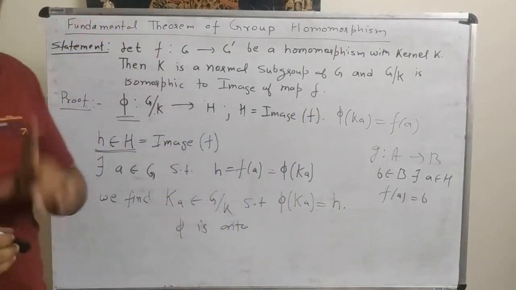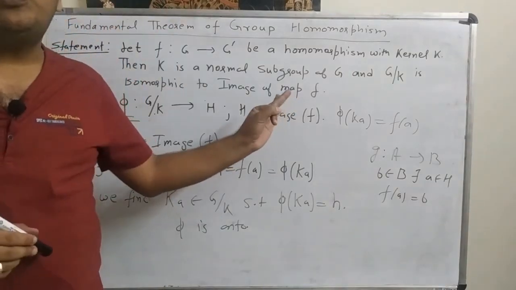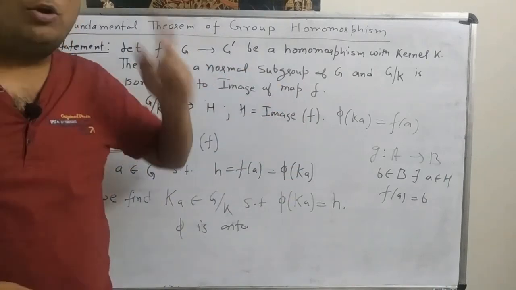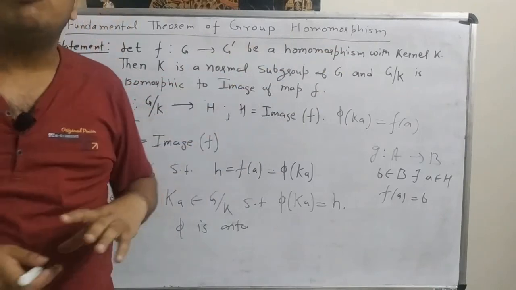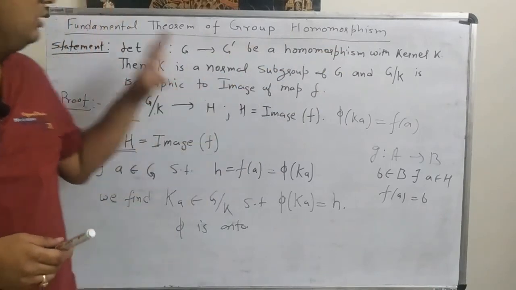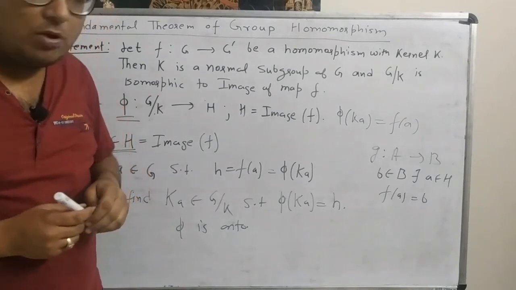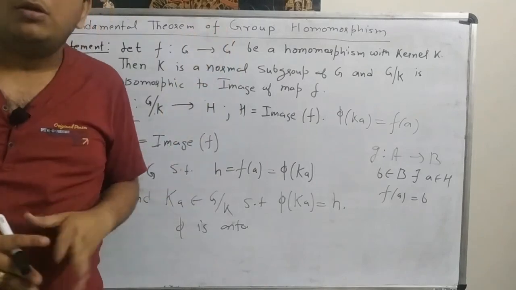So phi is homomorphism, phi is 1-1, phi is onto. It implies phi is isomorphism, and it implies G by K is isomorphic to the image of the map F. So this is the fundamental theorem of group homomorphism, an important result for group theory. Thank you.